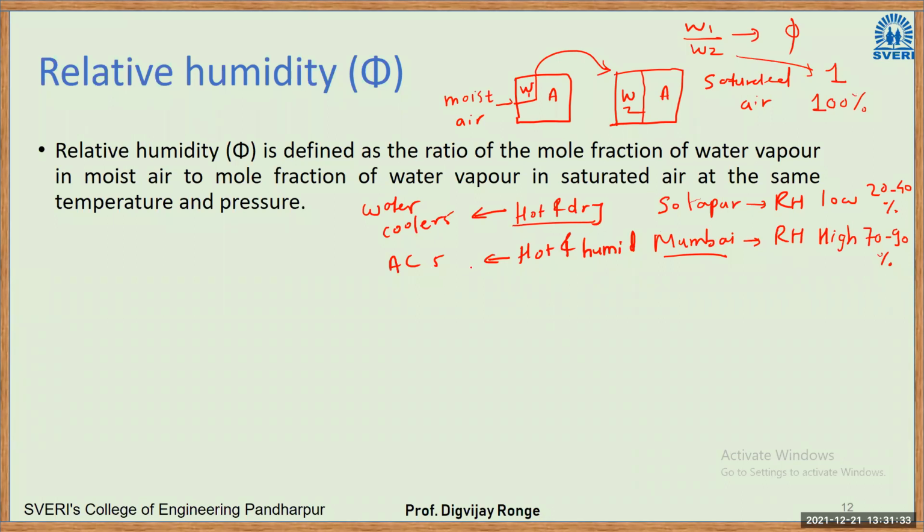That is why ACs are advised in hot and humid areas, and water coolers are advised in hot and dry areas. We have seen ACs being used in our area also, but technically it should not happen, because in our case humidity is very low and we want to add humidity. In areas like Mumbai or Chennai, humidity is already high and they want to reduce it.